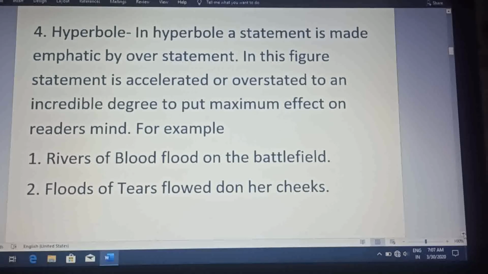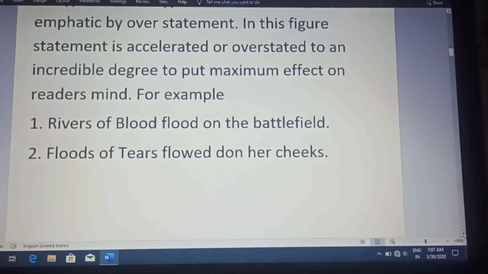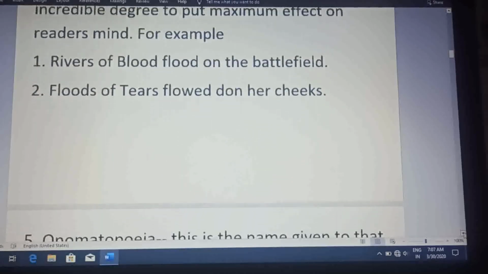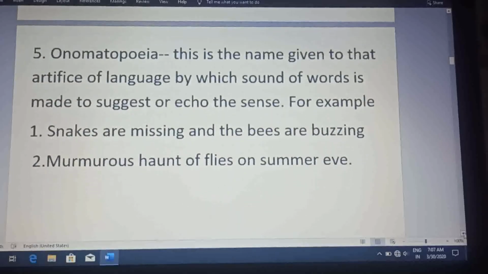In the same way, floods of tears flowed down her cheeks. In the second example, again, how is it possible that someone is crying so much that a flood of tears flows down? It can never be, but it gives maximum impact on our mind that she was crying so much, she was so sad. So the author used this figure of speech.